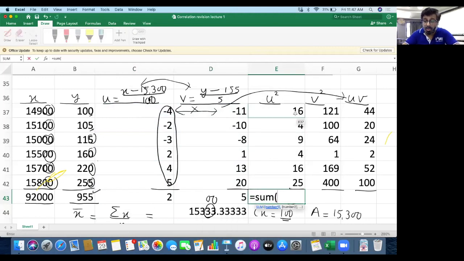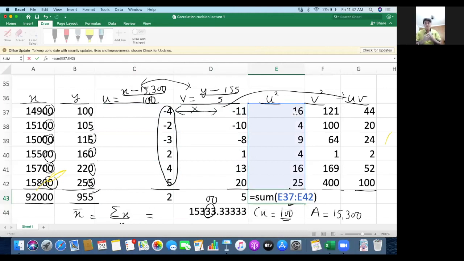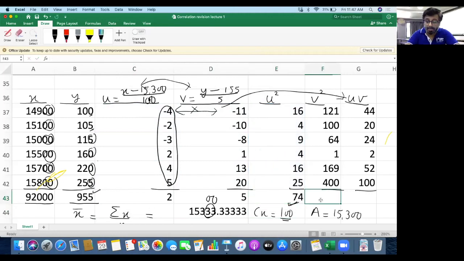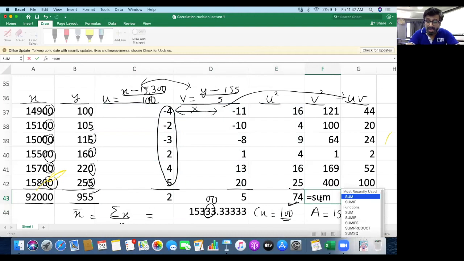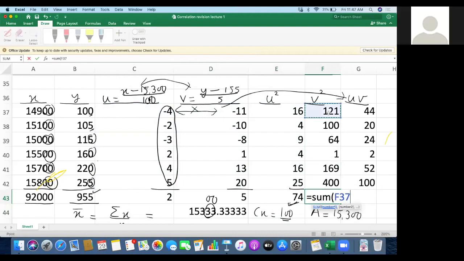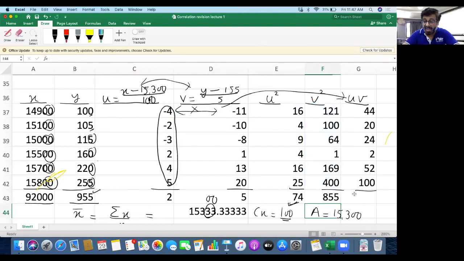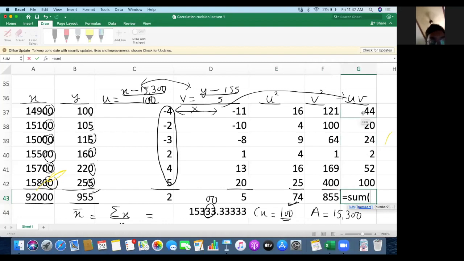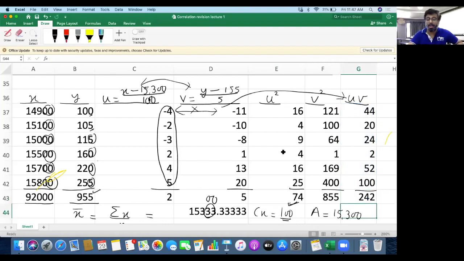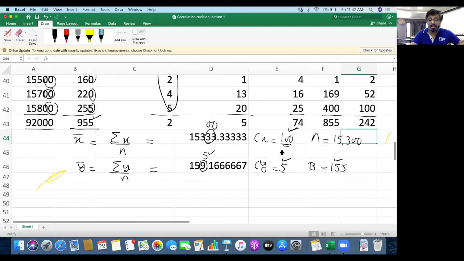Total of u square 74. Total of v square 855.53. And total uv 242. Do you all get these totals?